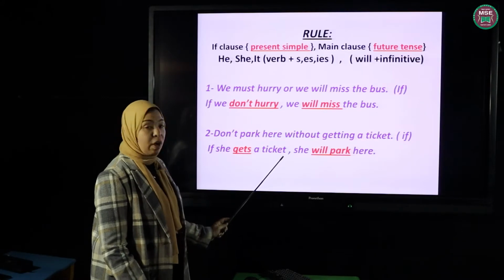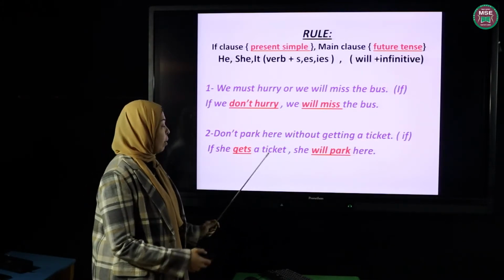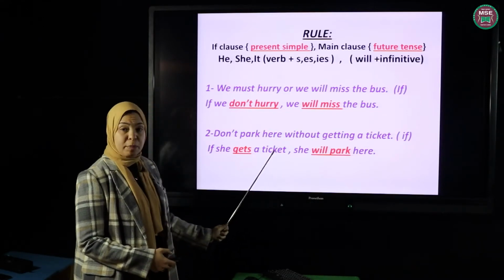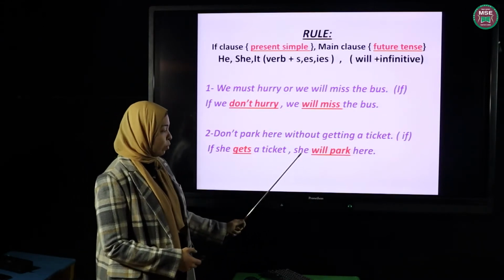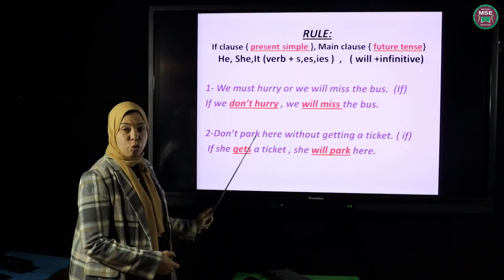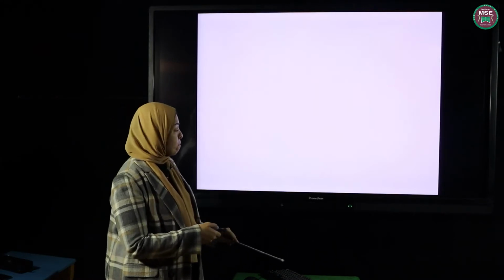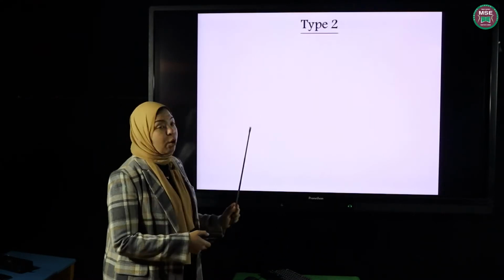As you see, we put a comma between the if clause and the main clause to separate the two sentences. But if we put if in the middle of the sentence, as in: she will park here if she gets a ticket, of course, we have to omit the comma. Now let's move to the second type.